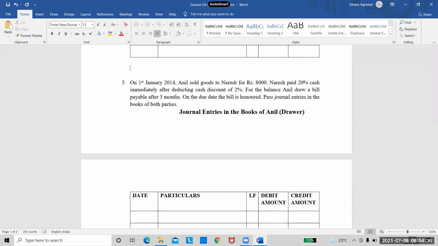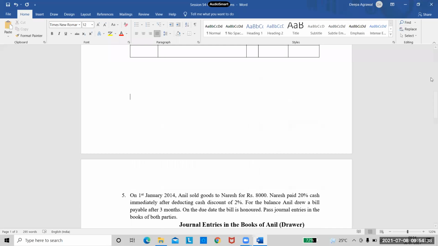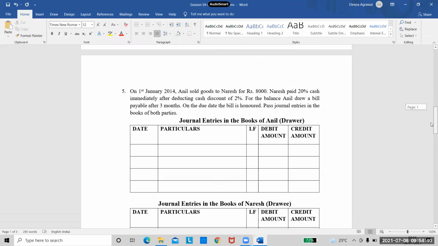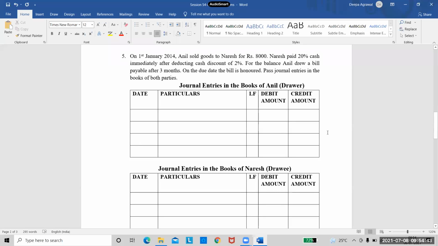So do I start with the journal entries? Anyone still has a doubt? Let me know. See, these are all 15 marks questions which you will get. So you have to understand how to do them properly. Ma'am, can you once explain again these journal entries for bill payable after 3 months? Okay, we will do one by one, then you will understand. So first we will start, right?